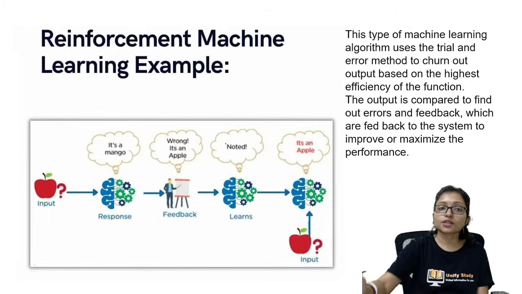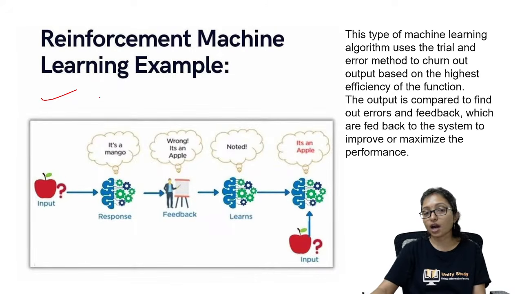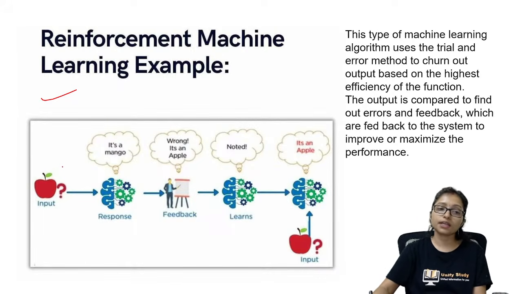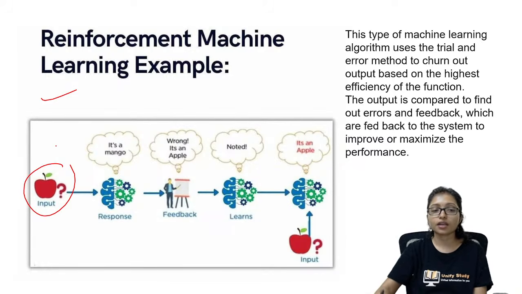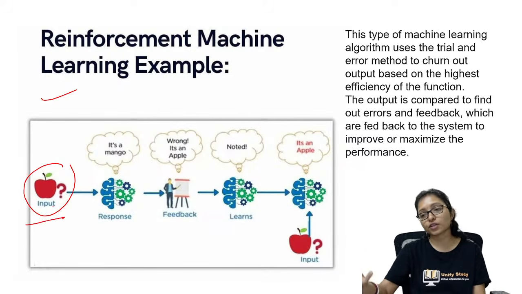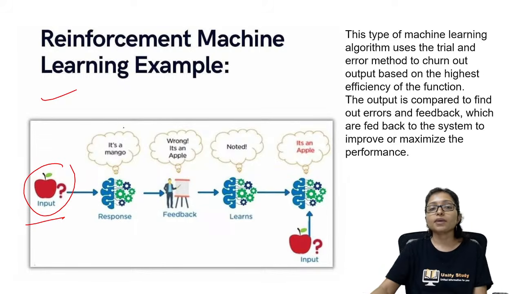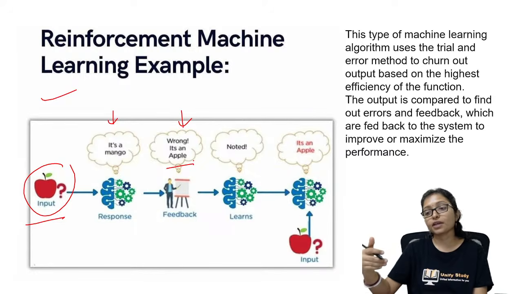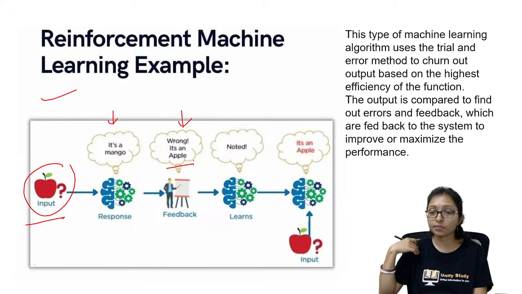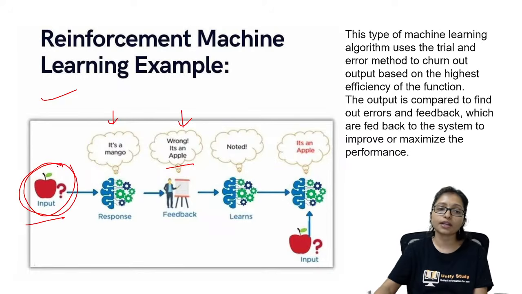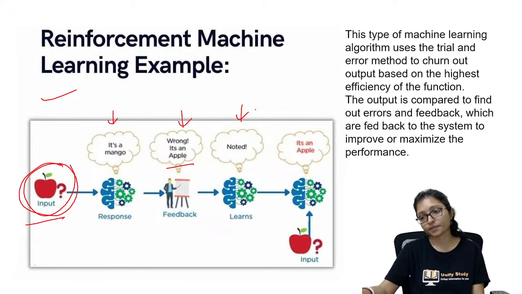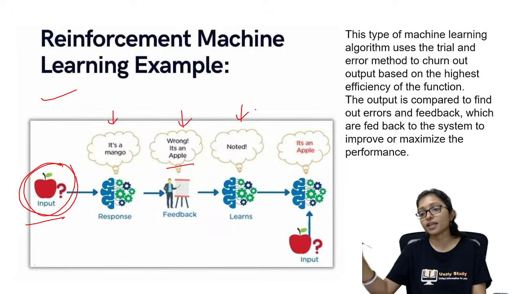Okay. Next one is reinforcement learning. How does it go? Reinforcement means nothing, no input data, nothing is given. Directly it is asking the question, what is this? Now the machine is telling, is it a mango? So it is told no, it's wrong, it is an apple. Then the machine will understand, okay, I made a mistake, and the machine will add that this type of data is apple. That is called reinforcement learning.